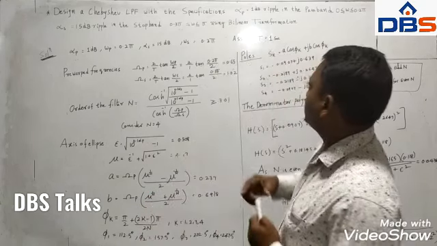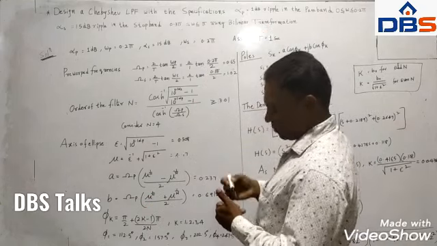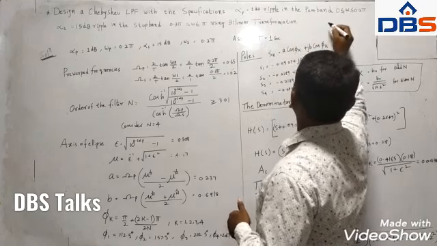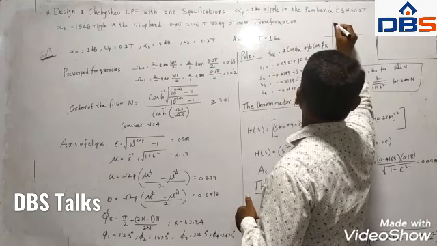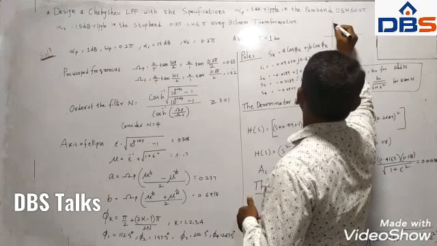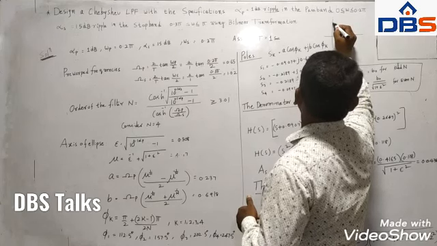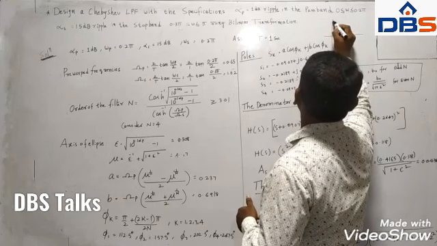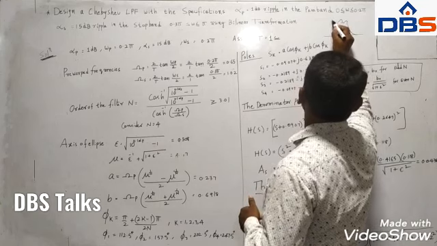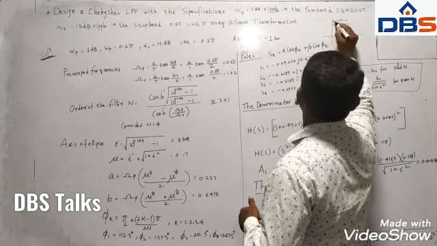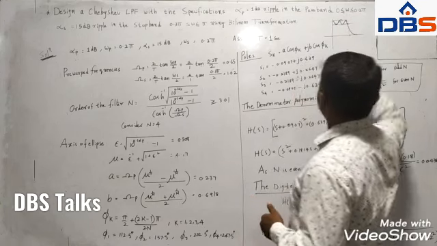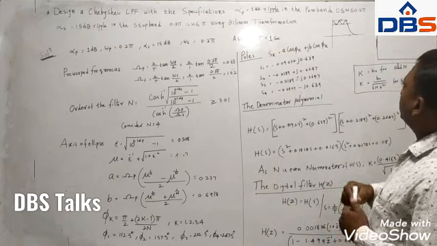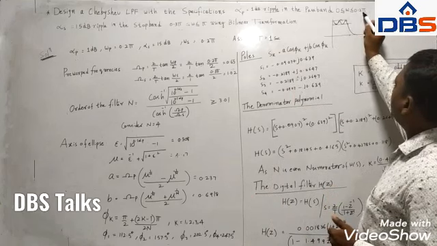It appears most of the times in the university examinations. Okay, now we will see this. What is alpha p? Alpha p is the pass band attenuation, the pass band ripple, which I already told you in yesterday's class. Suppose this is a pass band from here to here, you may have some ripples like this. These variations in the magnitude response are the pass band ripple.